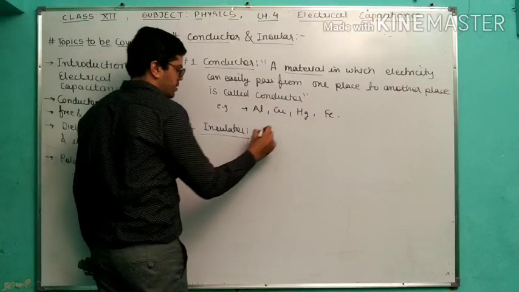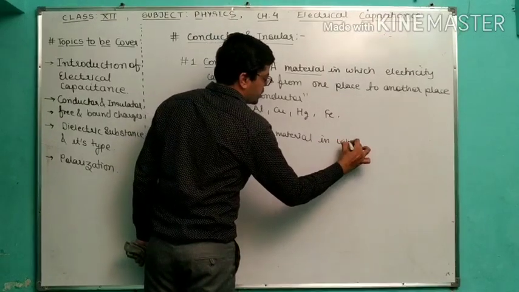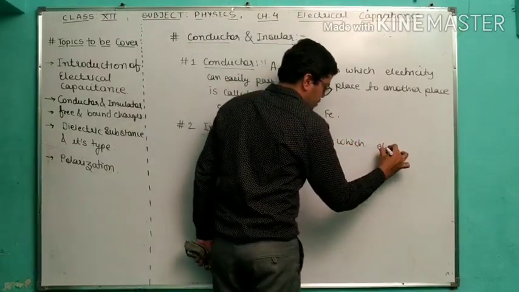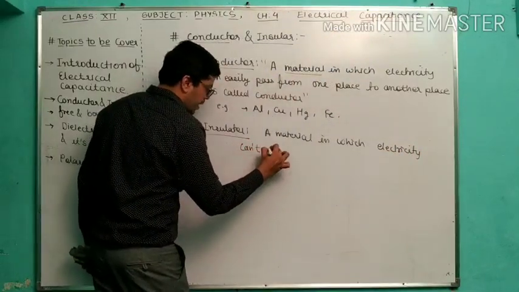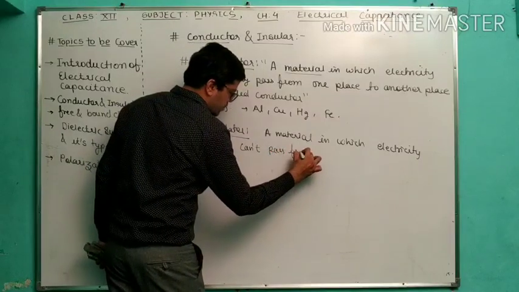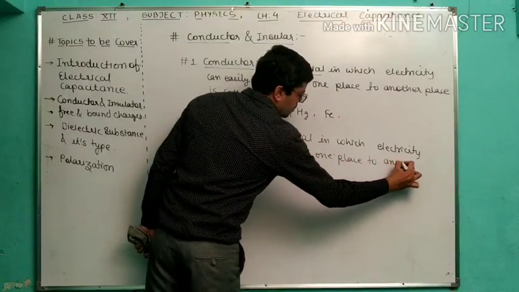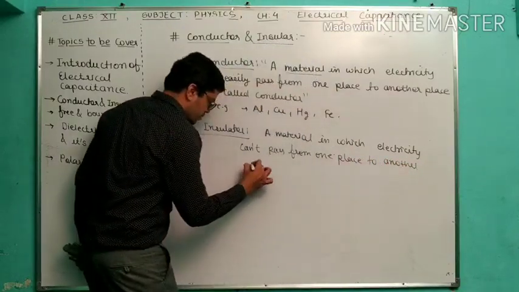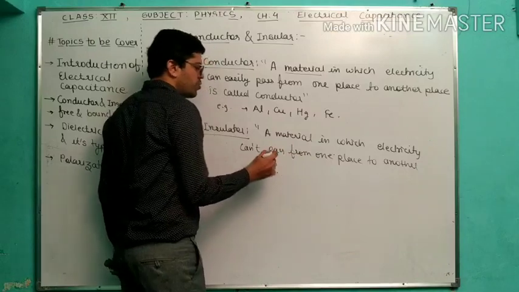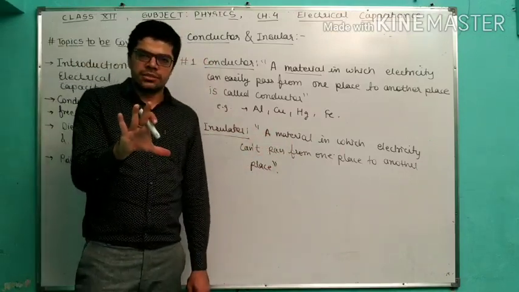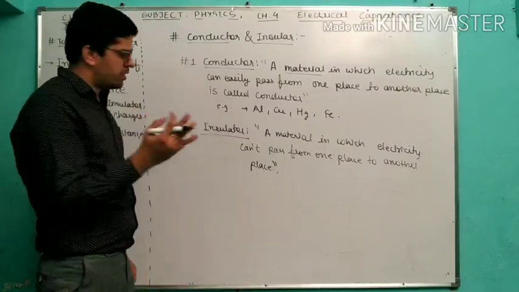Insulator is just the opposite of that. We can say that it is a material in which electricity cannot pass from one place to another place. This is called an insulator. In short, you can say that a type of object or material, if electricity is not able to pass or cannot pass, it is called an insulator.